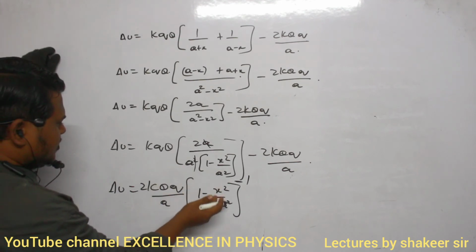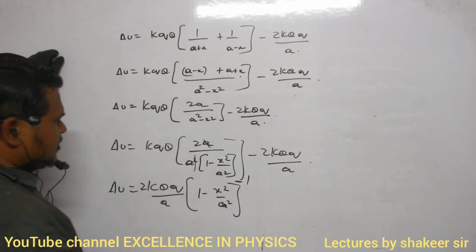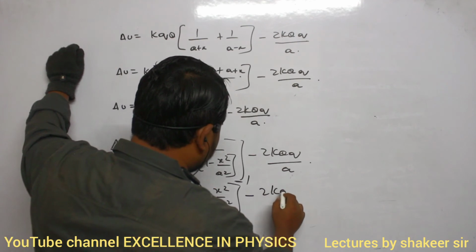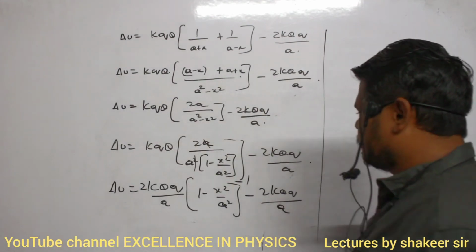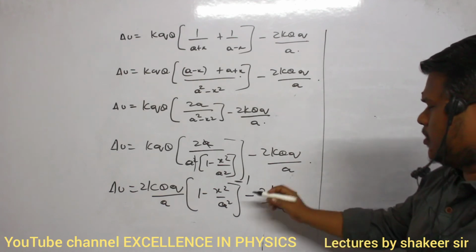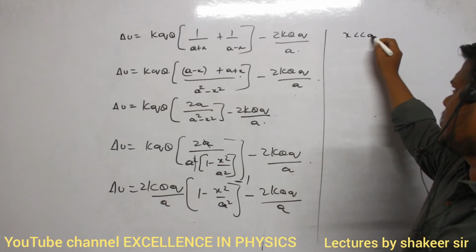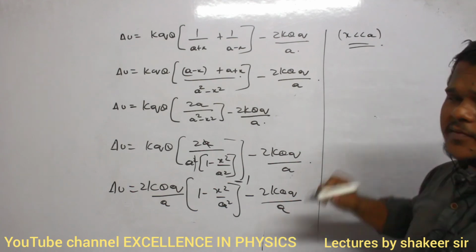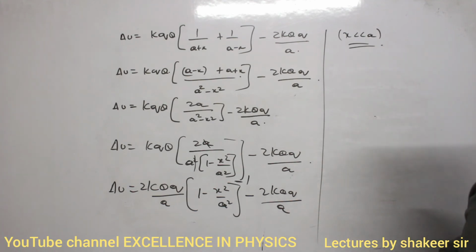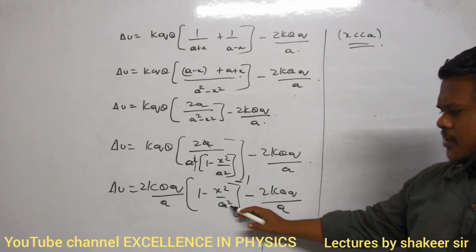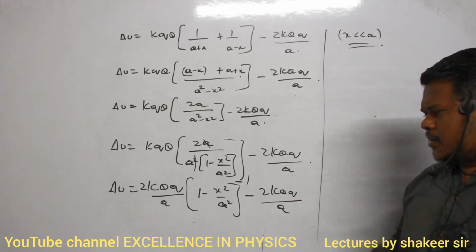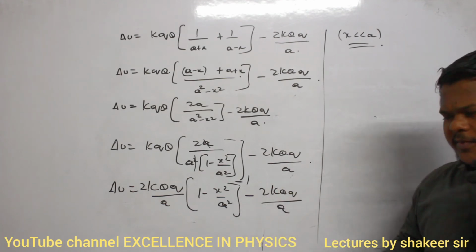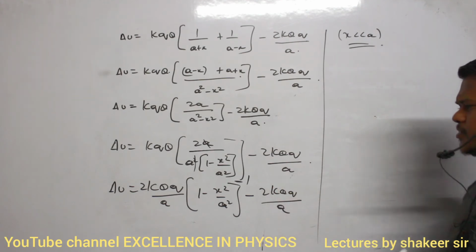It is present in the denominator. I am taking this one to the numerator. So minus 2kq into small q divided by a. Clear? Now I got the equation up to here. Now here x value is much less than a value, no? Why is x value much less than a value? Because the charge is slightly displaced. So therefore x value is much lesser than a value. So it means that I can use the binomial theorem. And in binomial theorem, only the first term is significant, remaining all terms will be very small.